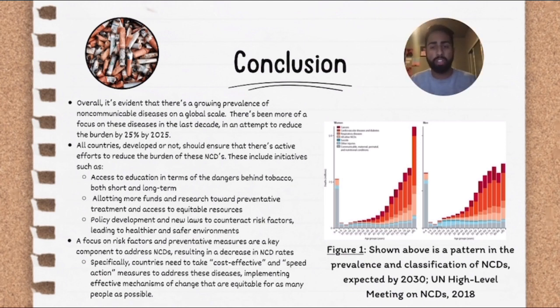And countries need to understand that they need to take a cost-effective and speedy action approach to ensure the most effective implementation methods. And also, if you look to the right, there's another figure that shows the prevalence and classification of NCDs predicted by 2030.